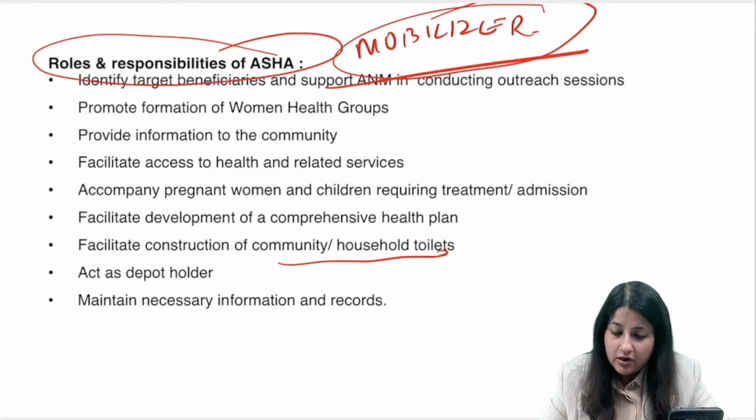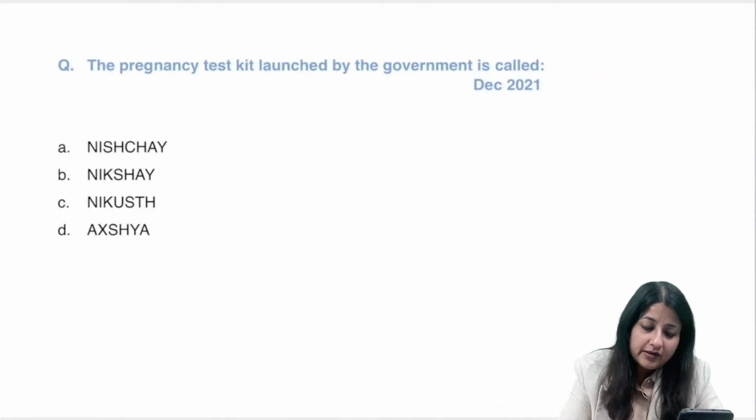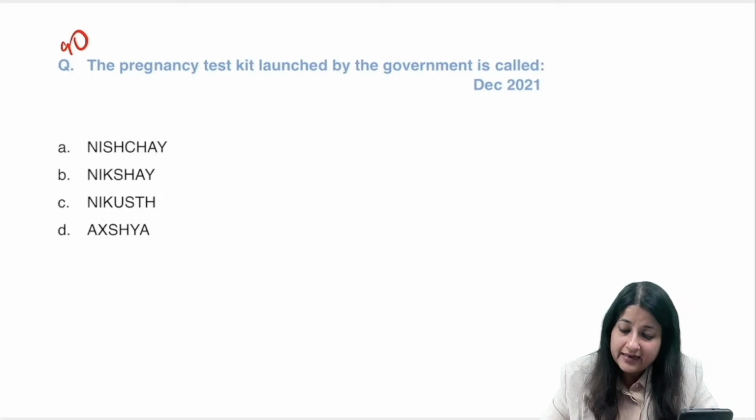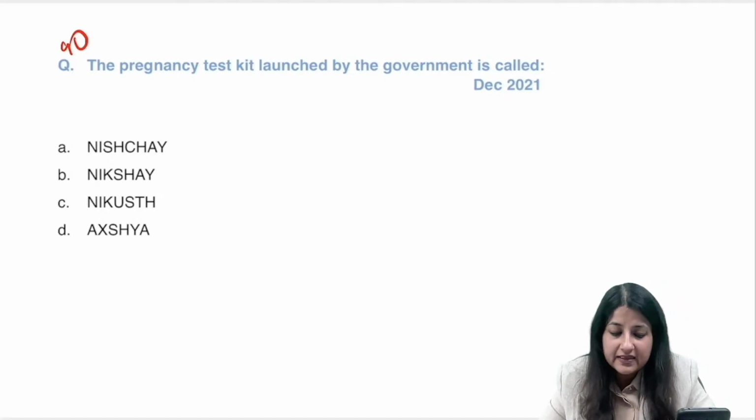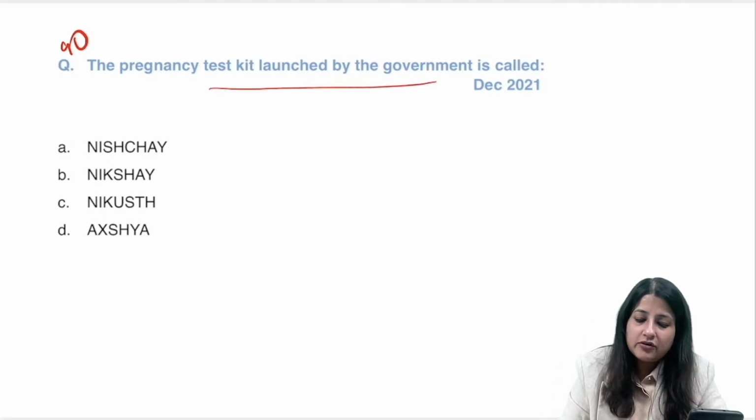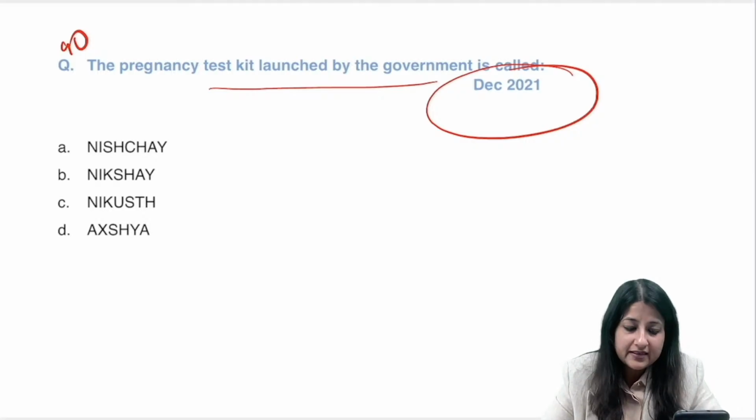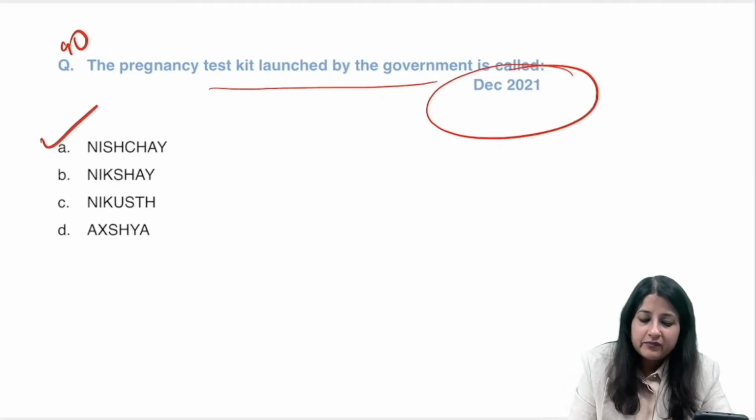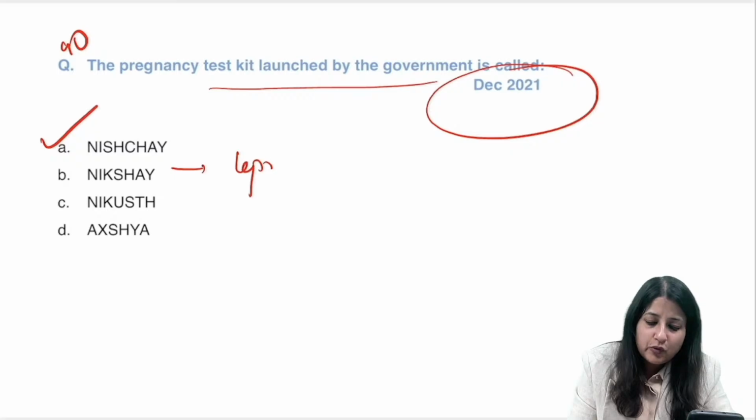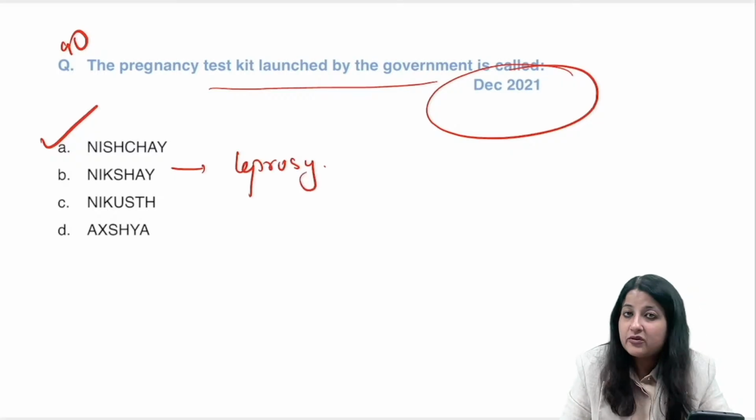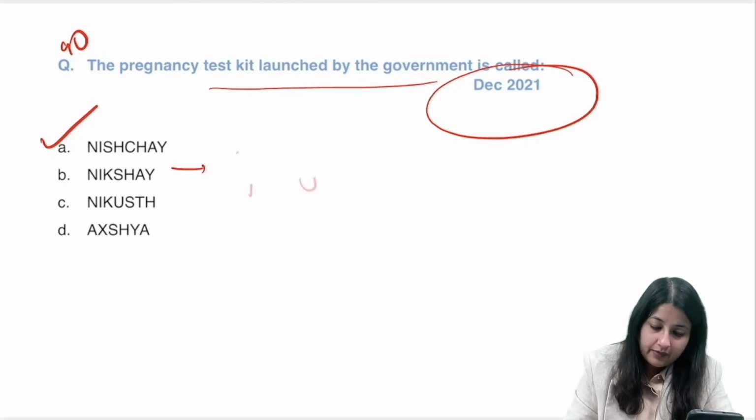Okay. All right. Question number 90 for the day. Let's see if you can do it. Very, very nice question, and it keeps coming in all the exams, guys. The pregnancy test kit launched by Government of India December 2021 में आया था. These are old things, but yes, you should know. Nischay. Nikusht is web-based portal for surveillance of leprosy patients.